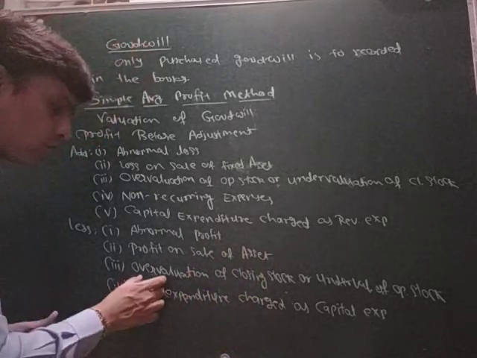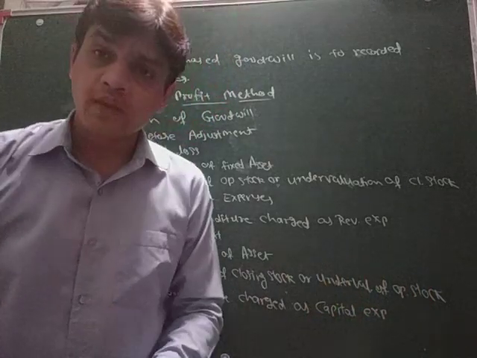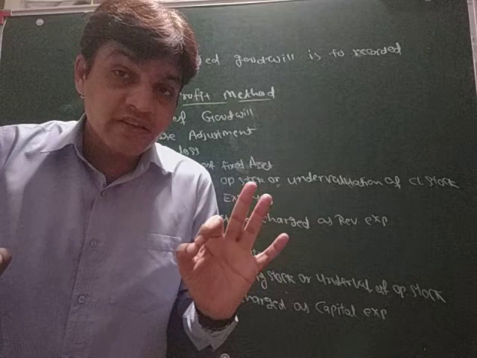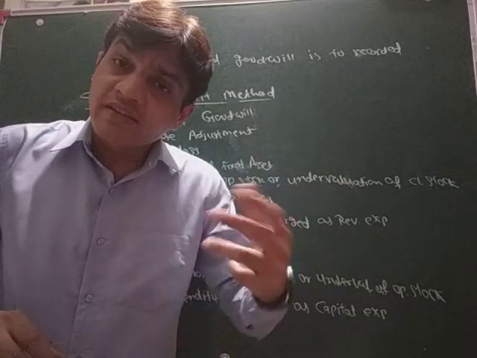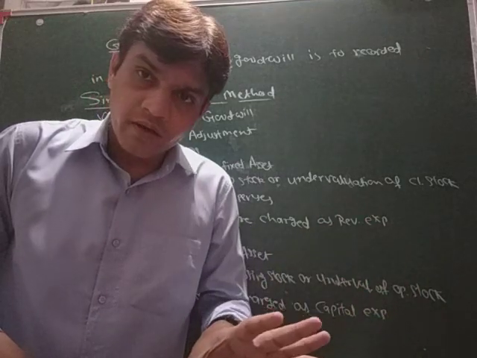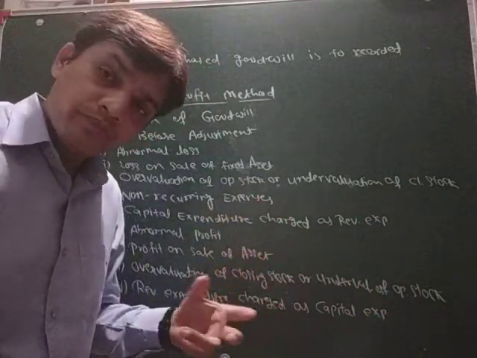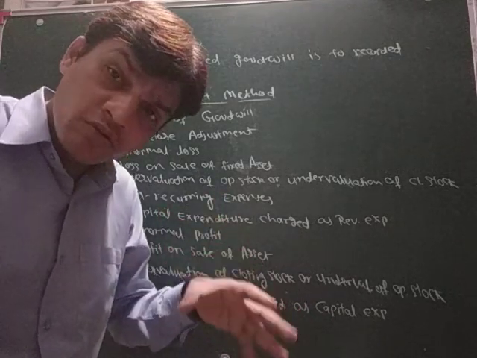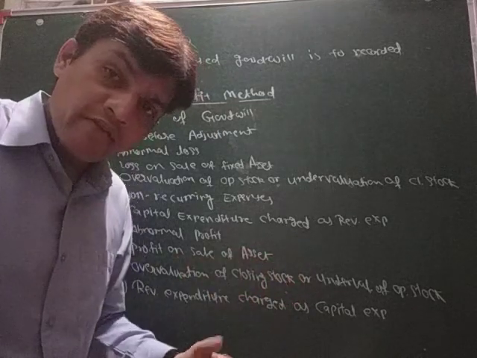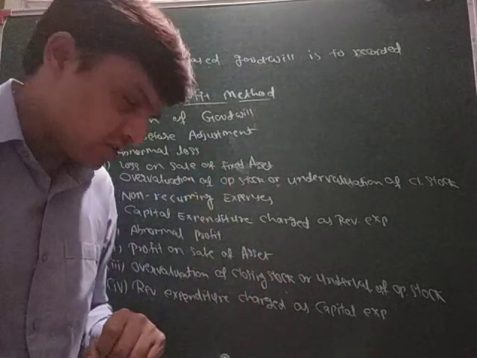Overvaluation of closing stock or undervaluation of opening stock. If there is overvaluation of closing stock, or if it is said that there is undervaluation of opening stock, then it shows higher profit. If it shows higher profit, then it is not a normal profit, and that's why we have to less it from the profit which is given in the question.